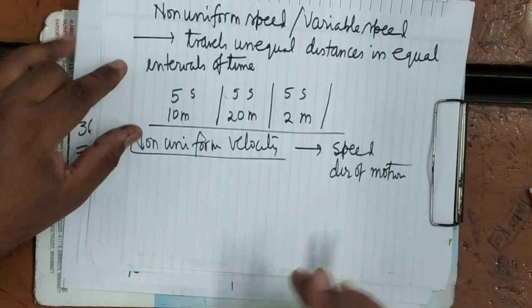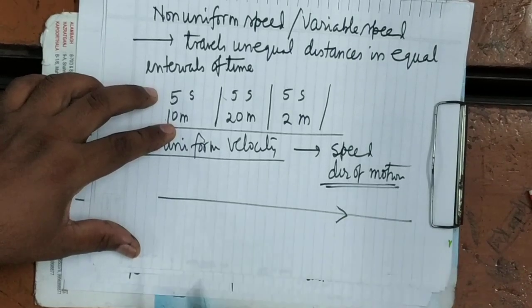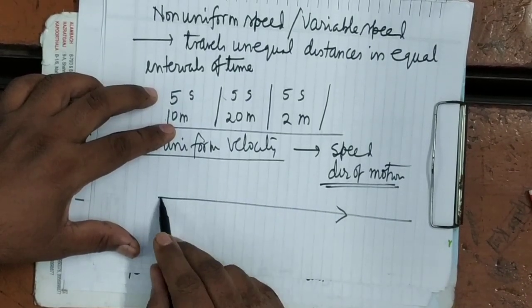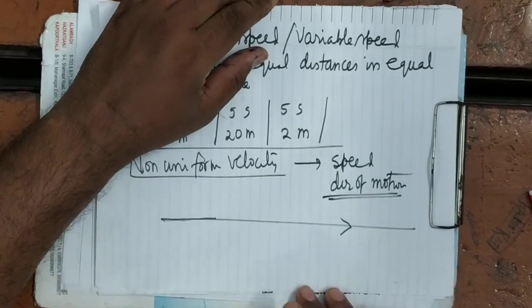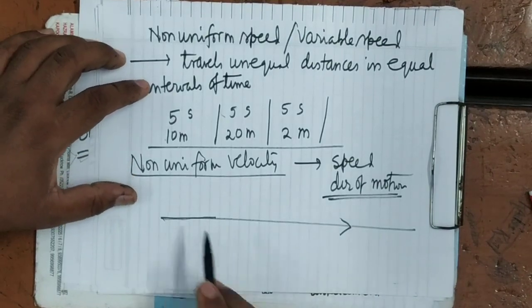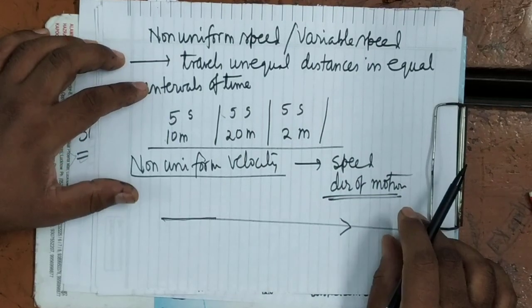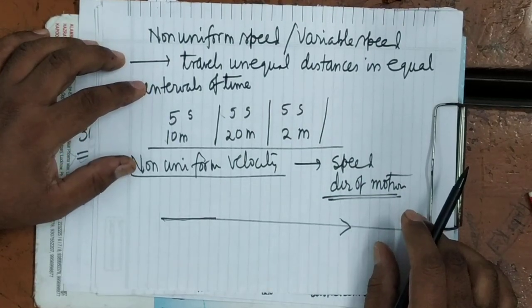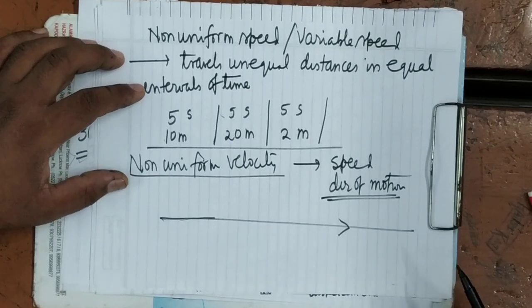It is also possible that the body is moving in a specified direction, that is, the direction of motion is fixed, but the speed varies. For example, when a train leaves the station, its path is almost straight, so it is moving in a specified direction, but the speed is increasing.